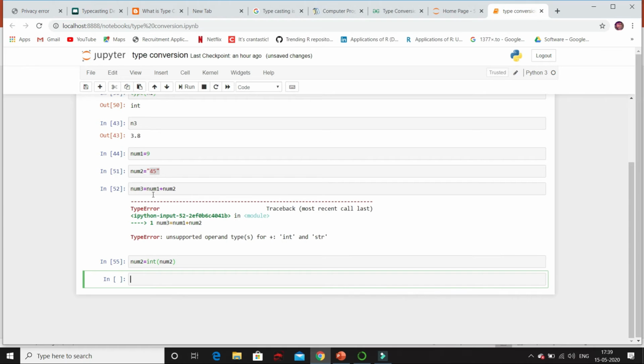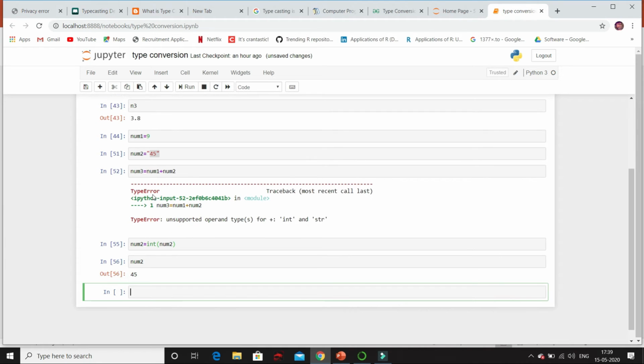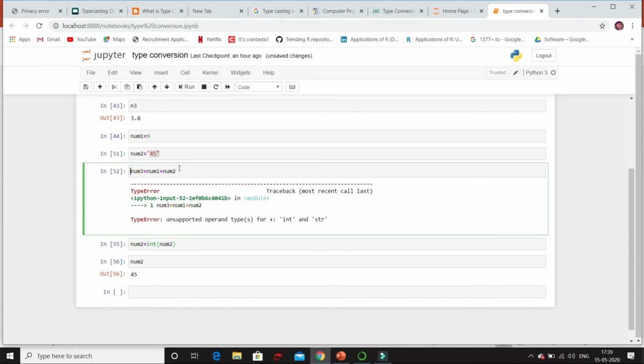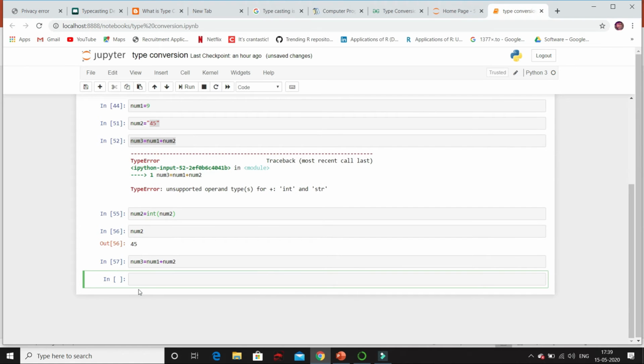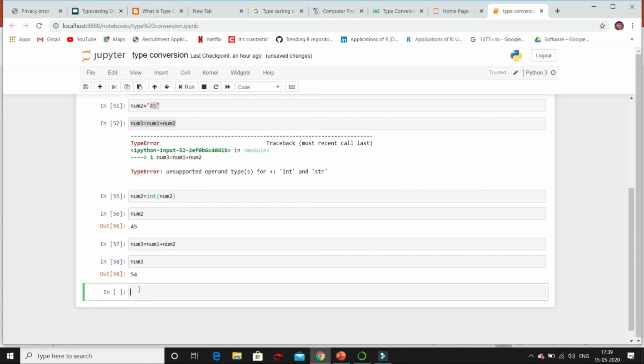And now if I print num2, it is converted to integer successfully. Now if I try to add num1 and num2 and put the result in num3, it will successfully add and we will not get error. Similarly, if I want to convert to float, we have float built-in function.